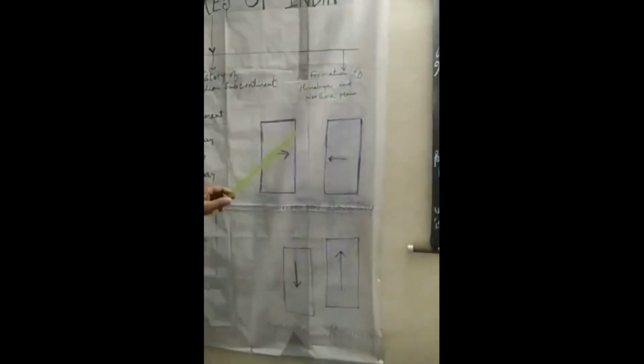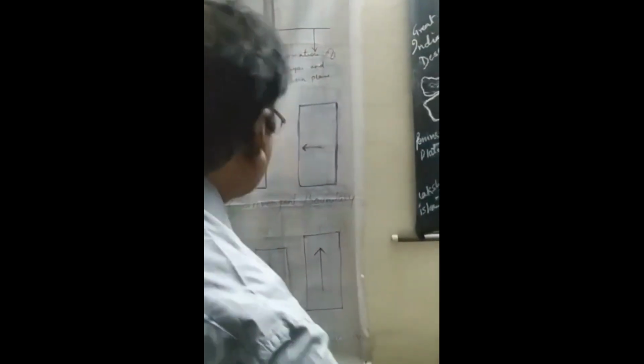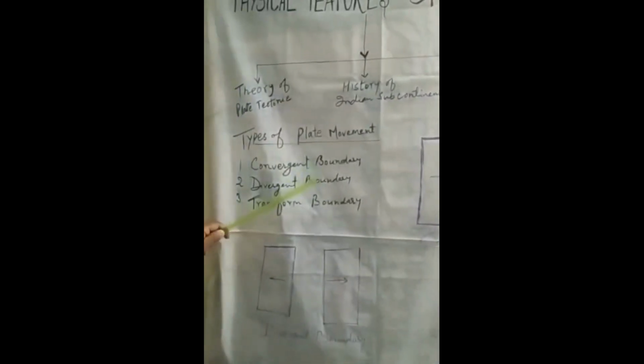Now these are the different types of plate movements. The first one is the convergent boundary. There are three types of plate boundaries: convergent boundary, divergent boundary, and transform boundary. First is the convergent boundary.